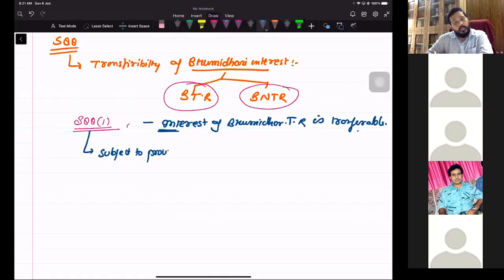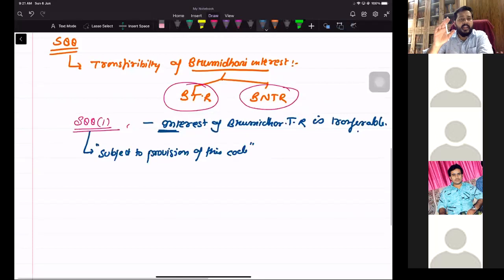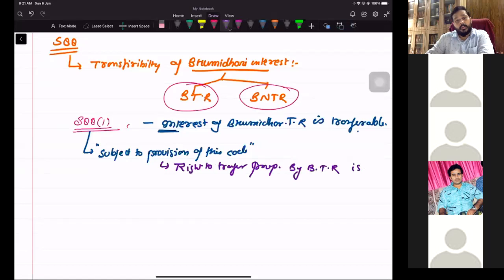Subject to provision of this code. When I say subject to the provision of this code, what does it mean? That this right to transfer of a bhumidhar is not an absolute right. No, it is not an absolute right. That right to transfer property by bhumidhar with transferable right is not an absolute right. Then it is subject to certain restriction. Subject to certain